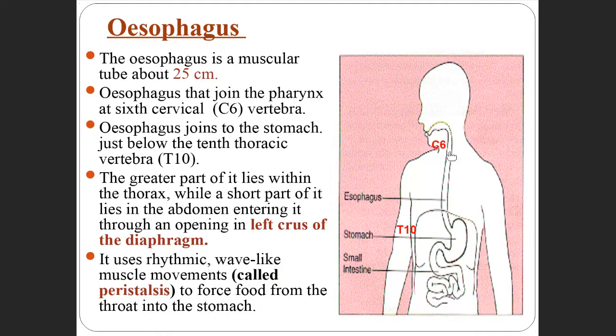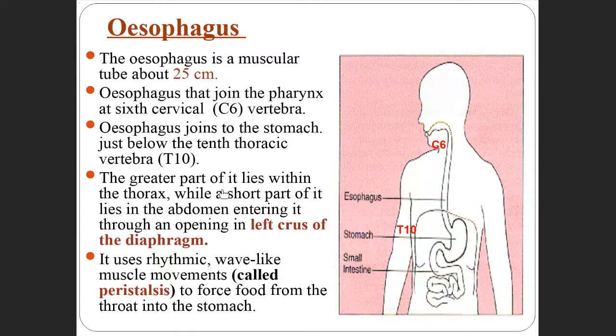So that area is called the esophagus. The esophagus joins the stomach just below the 10th thoracic vertebra. So where does it join the stomach? It joins the stomach at the 10th thoracic vertebra.